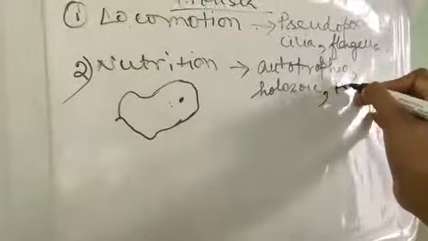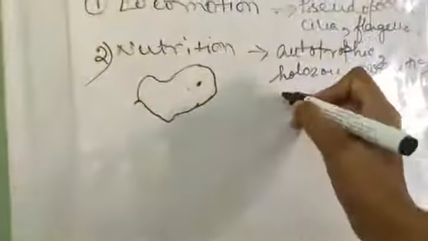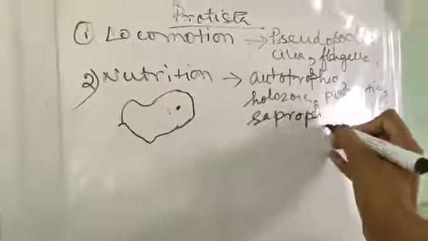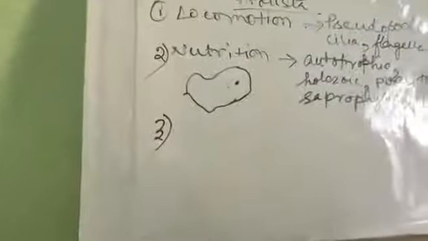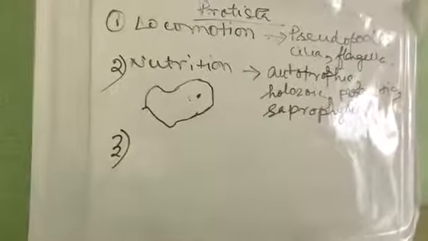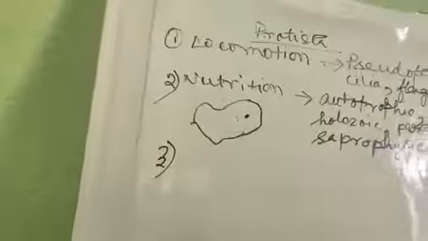What are the other forms of nutrition? Parasitic. That means they get their nutrition from the living organisms. Another one is saprophytic. That means they get their nutrition from dead and decaying organisms. So this was all about nutrition. Number 3 is respiration. Respiration generally through the body surface. Okay, aerobic respiration, body surface.